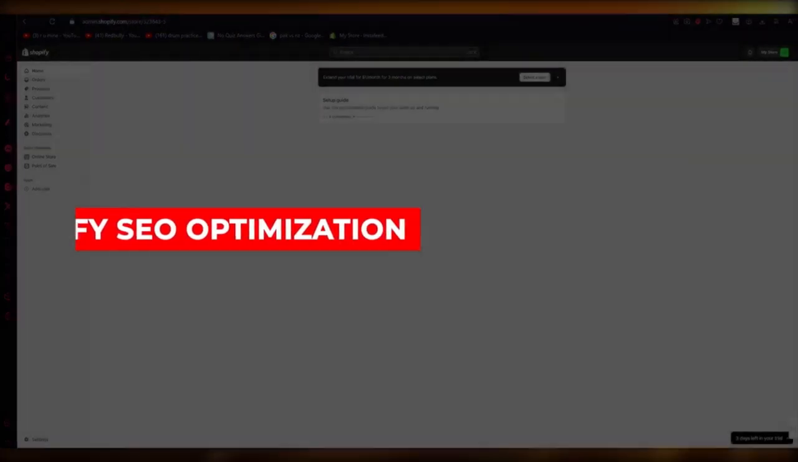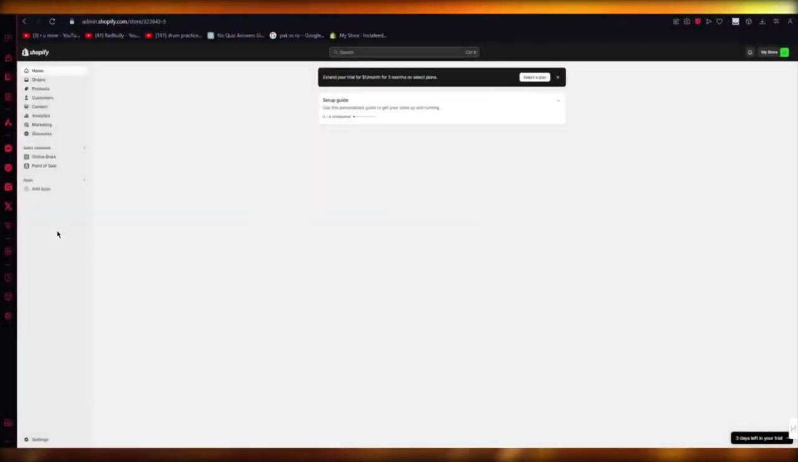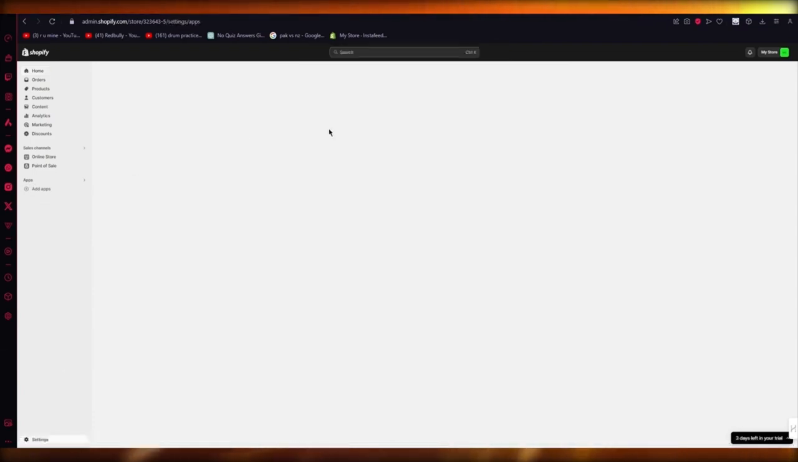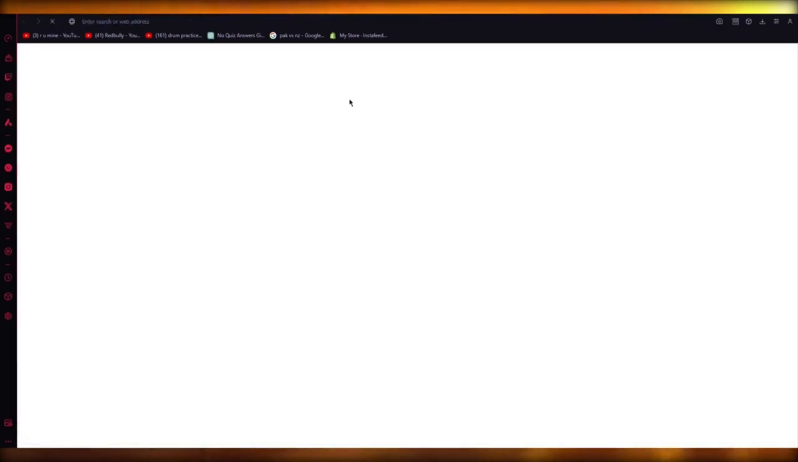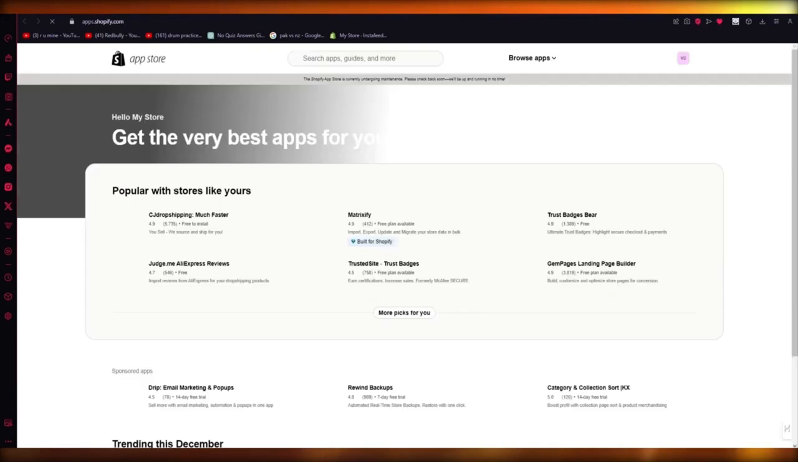So to do Shopify SEO optimization for yourself, what you're going to do is come over to add apps in the Shopify store, go to apps and sales channel settings. Okay. And here you're going to go to the Shopify app store. Now, once you go into the Shopify app store, there's a lot of SEO apps that you can actually download.